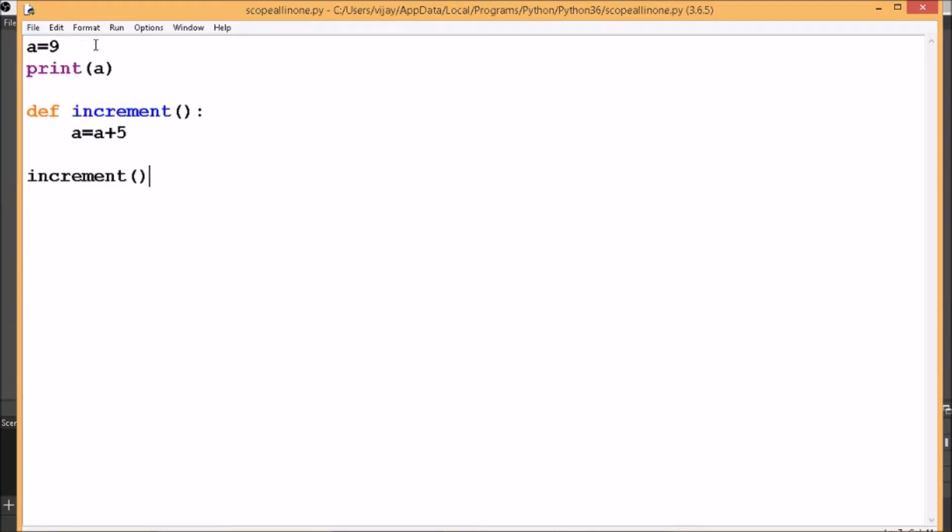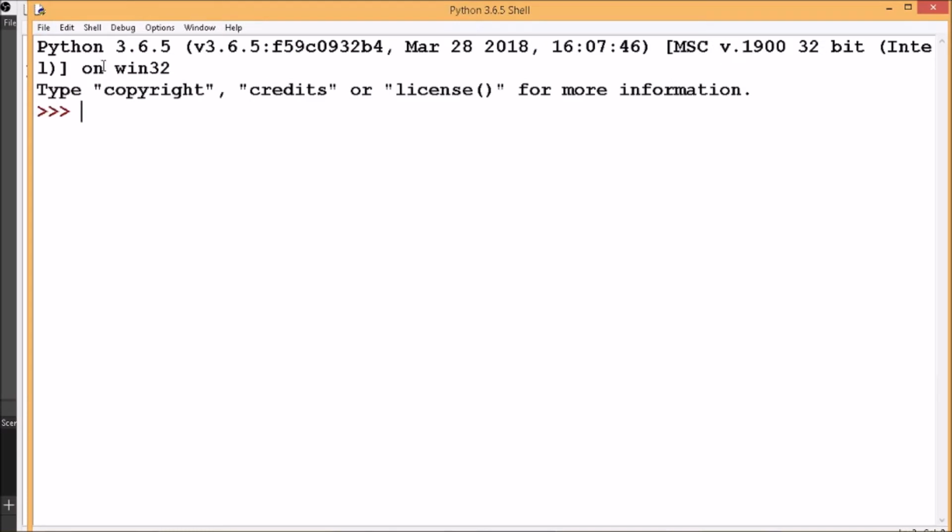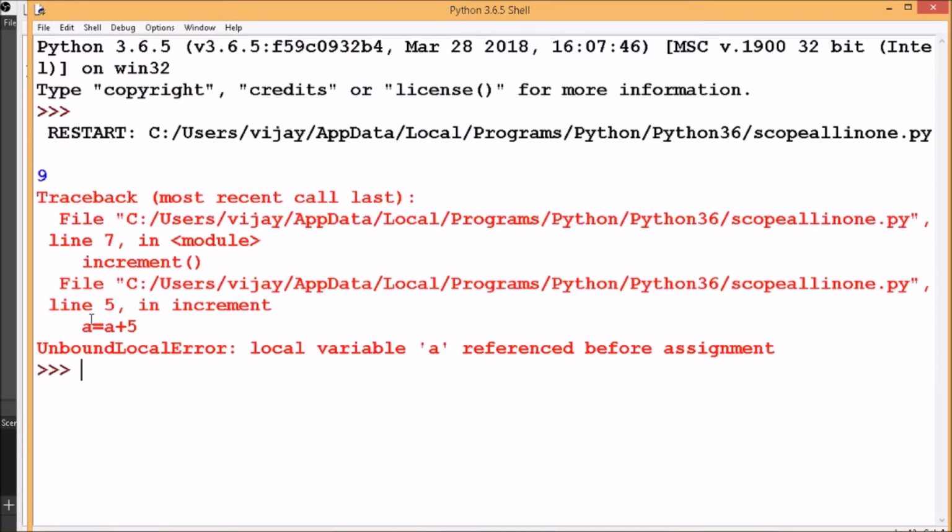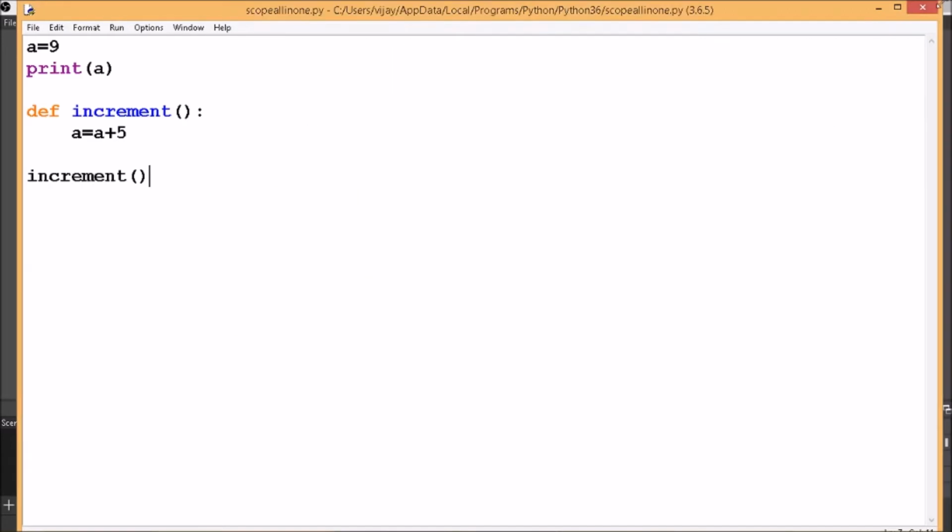Save, execute. It's giving me an error, UnboundLocalError: local variable a referenced before assignment. Let's understand what this error means. Here a is a local variable, which cannot be referenced before it is assigned a value. We are referring to this local variable a without giving it a value.